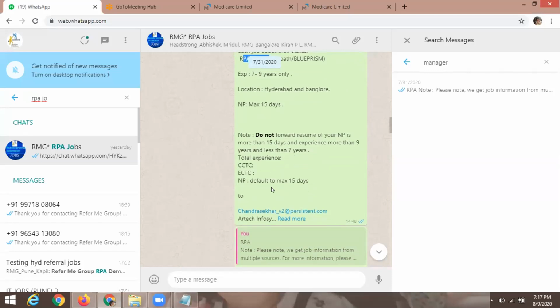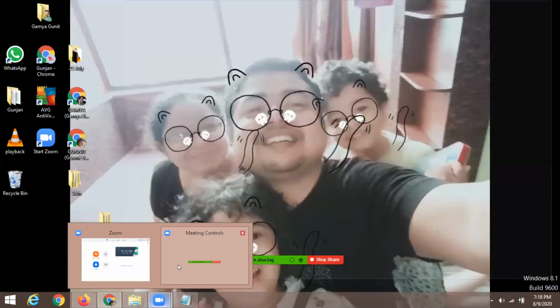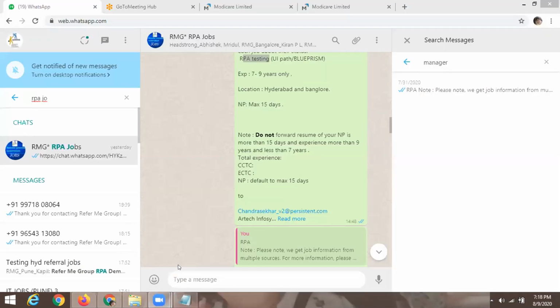And I got so many mails which are related with the managerial position in RPA, right? But for a managerial position, you must be aware about the tools because they cannot hire on the basis of experience only. You have to have some knowledge about tools like Blueprint, UiPath, or anything. Okay.